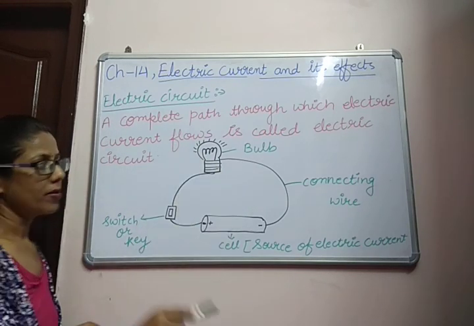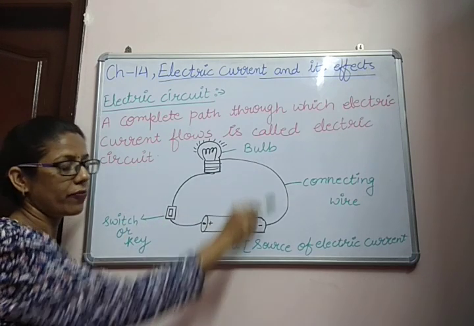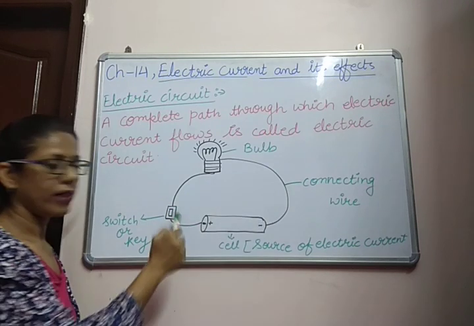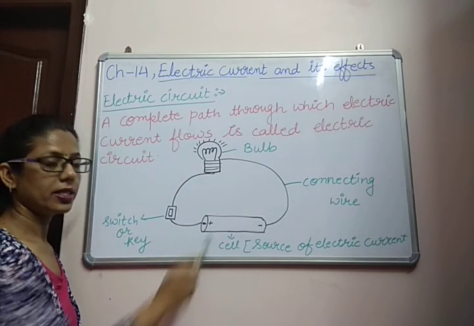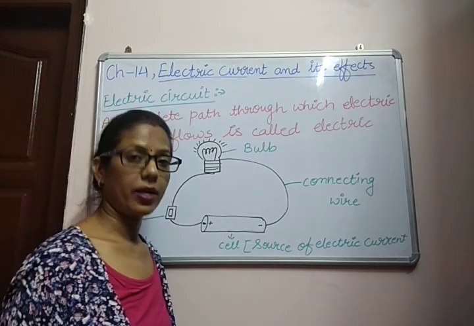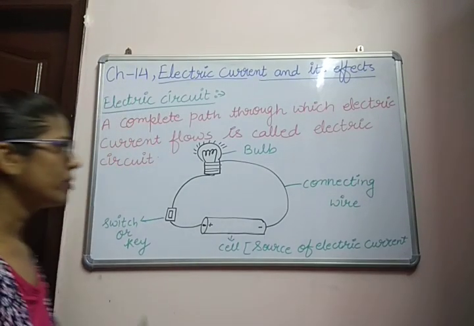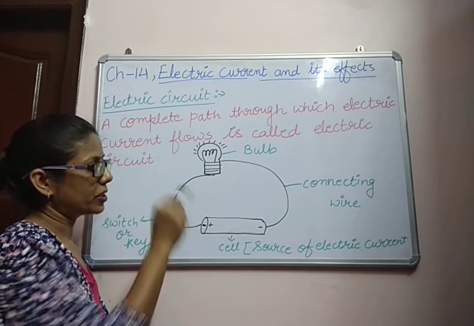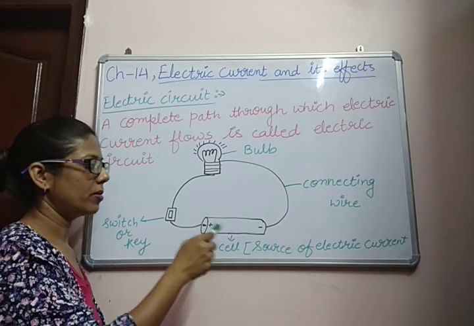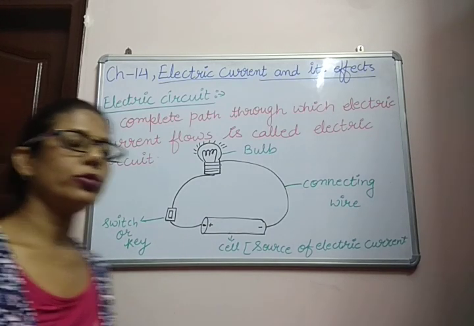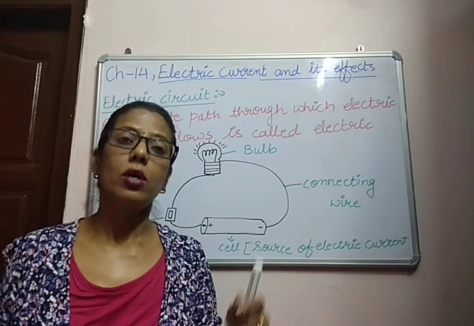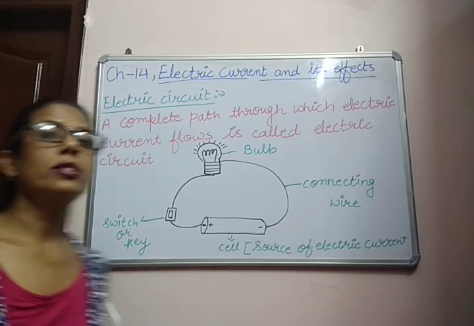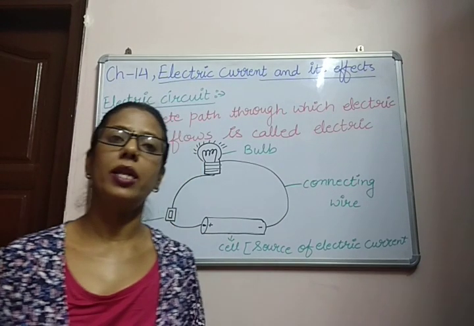Now you can see in the diagram, this is the electric circuit and these are the different components of the electric circuit. This is a bulb, this is a connecting wire, this is a switch or key, and this is a cell which is the source of electric current. In this diagram we see the original picture of the components, the bulb, the cell and the switch. But if we are using more than one component, or bigger appliances like a fridge, we can't draw this circuit diagram. We have to use symbols for showing the components of the electric circuit.